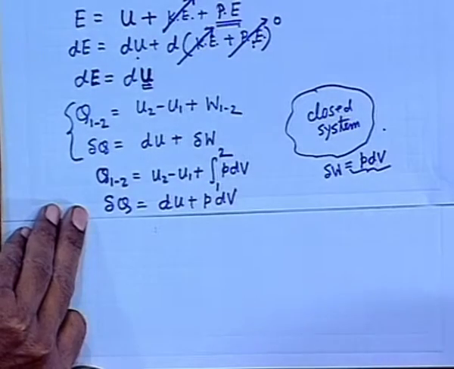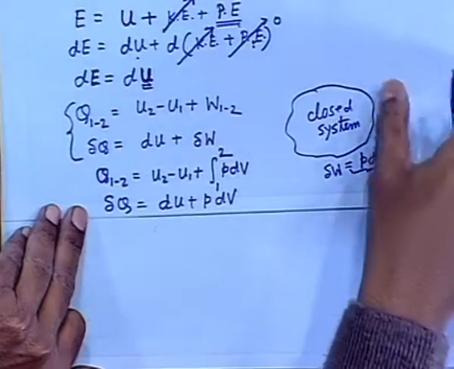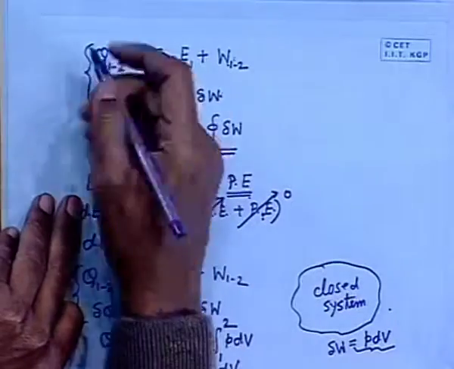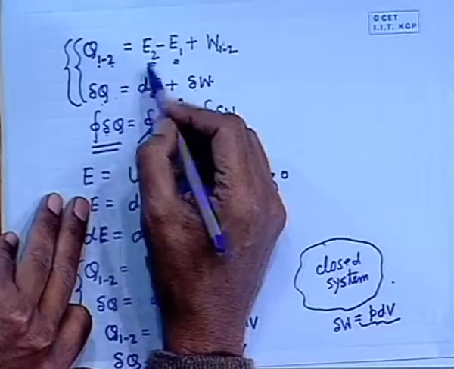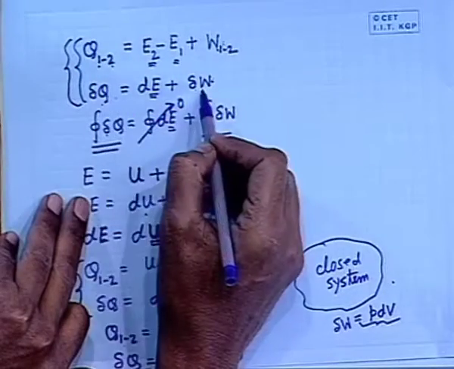Now we see that there are three different forms. The first is valid with no restriction imposed, not even the restriction of closed and open systems. This is the general statement of the first law.